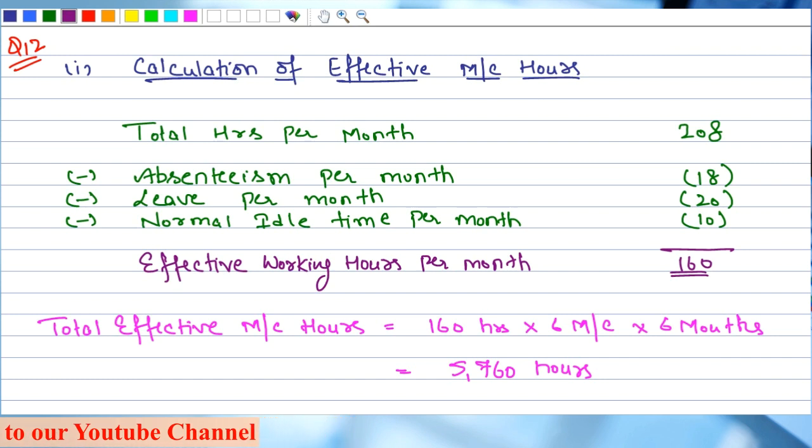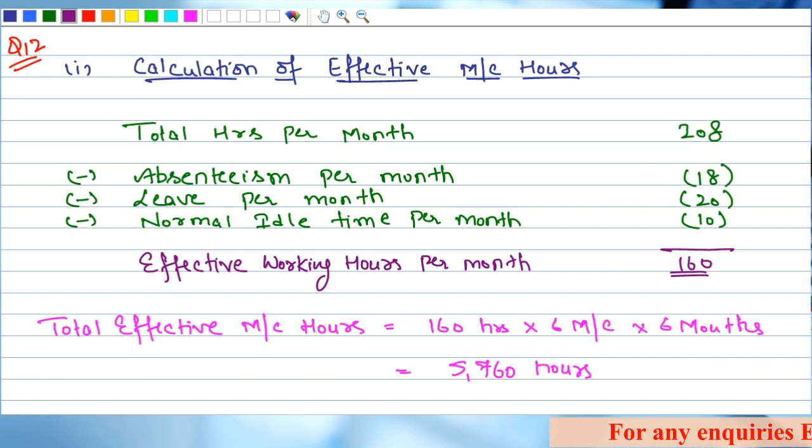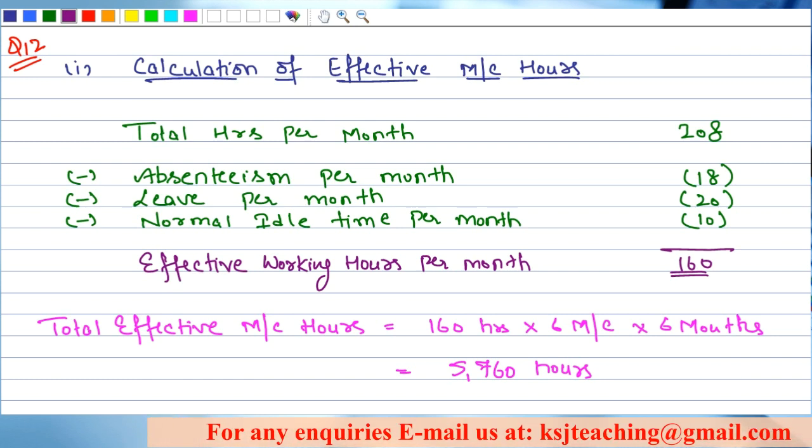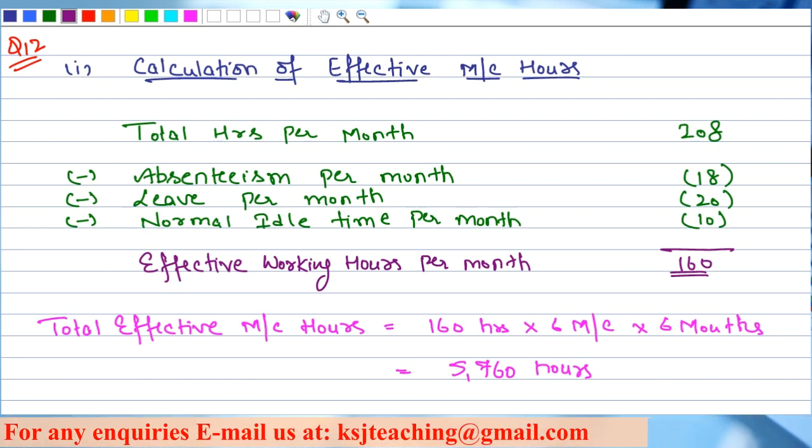Now the total effective machine hours. This is for the operator, but I want to calculate it for the machines. So 160 hours multiplied by 6 machines, because these operators are working on the 6 machines.